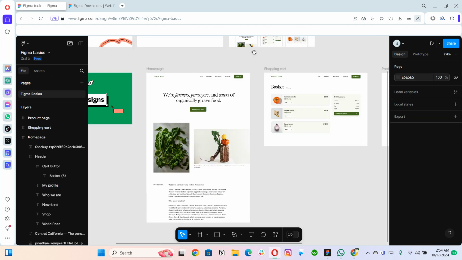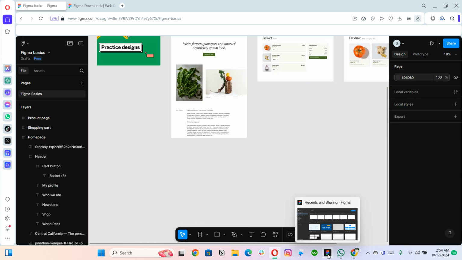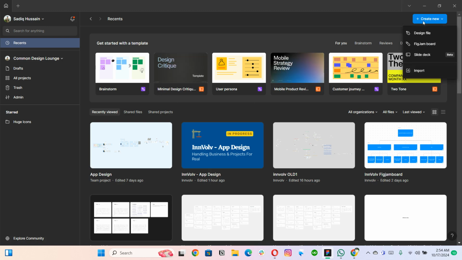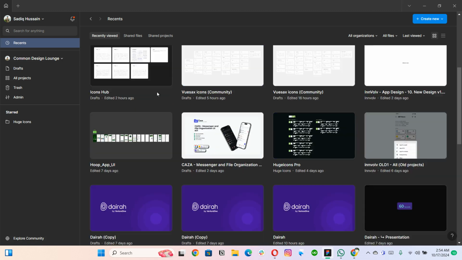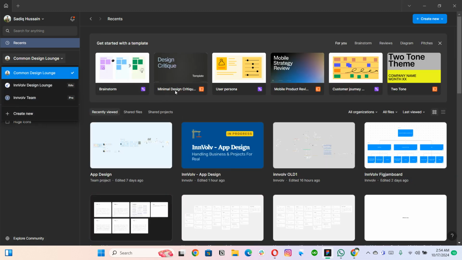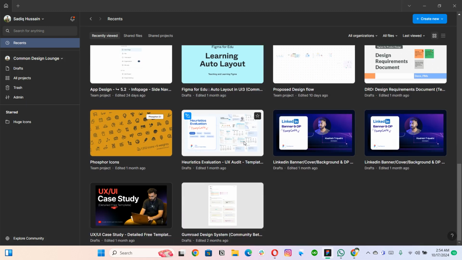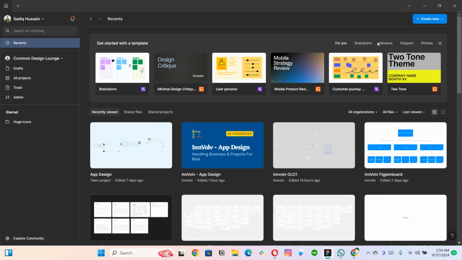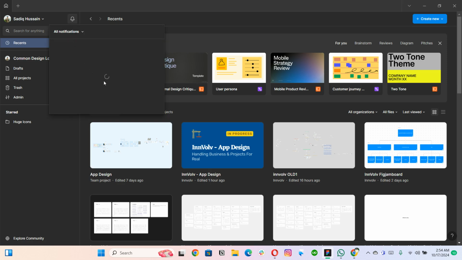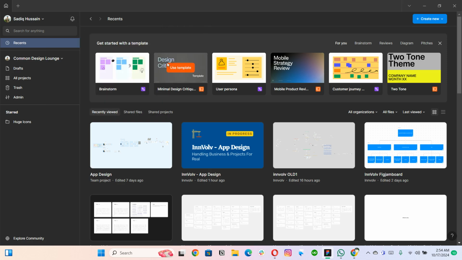So now let's start with what the Figma interface actually is and how I can work with it, right? In case you have a lot of files, you will be switching between multiple teams and everything. You can create those teams also. Then you will be getting a lot of files out there, right? Multiple options, so quite a lot of things will be happening on the interface. There's no need to worry. And here you can see a few comments that I am getting. You will be able to open those comments and read those comments as well and then resolve them.